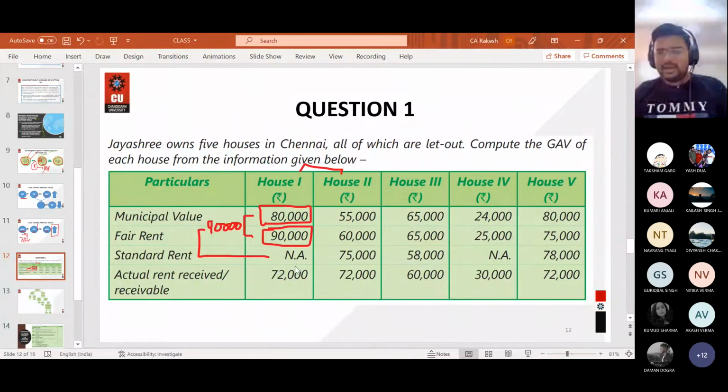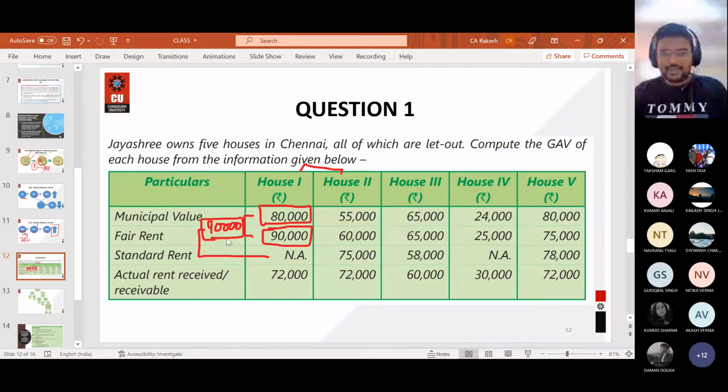Standard rent is NA, not applicable. It means that for the particular area I'm talking about, there is no standard rent given by the act. So make sure this is not 0. If it is 0, it would have been a different thing. It is NA. So expected rent will be 90,000.